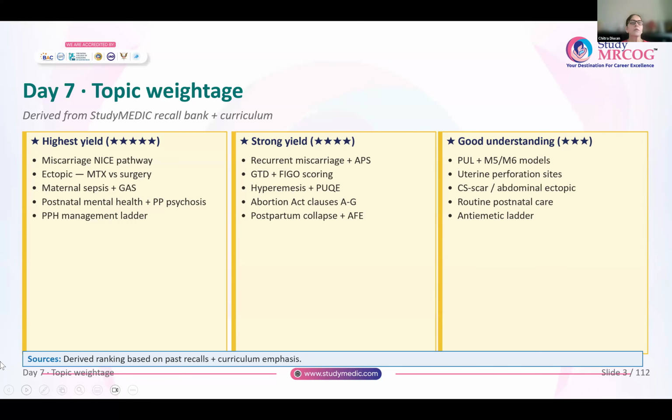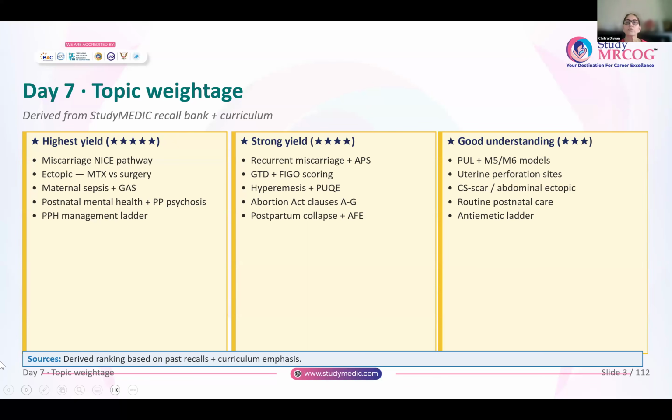So miscarriage, ectopic, maternal sepsis, especially GAS infections, postnatal mental health and psychosis, postpartum psychosis, and management of PPH. You will get a lot of questions from these topics in the exam. These are the most covered ones in the exam. Then recurrent miscarriage, antiphospholipid syndrome, gestational trophoblastic disease, FIGO scoring to calculate the type of chemotherapy you want to give, hyperemesis, calculation of the PUQE score, Abortion Act clauses, and postpartum collapse and amniotic fluid embolism. These also would be there.